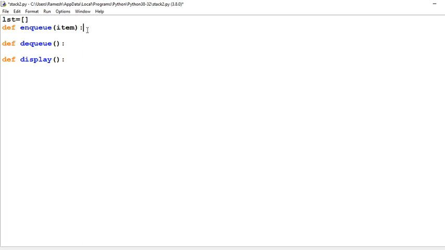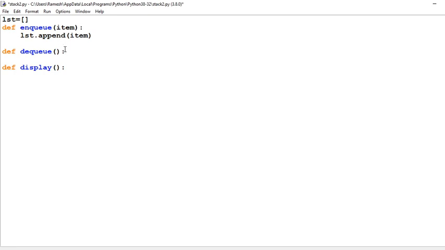For enqueue, the item is already passed, so here we will just write lst dot append, and what are we appending? The item. Okay, so this is done.